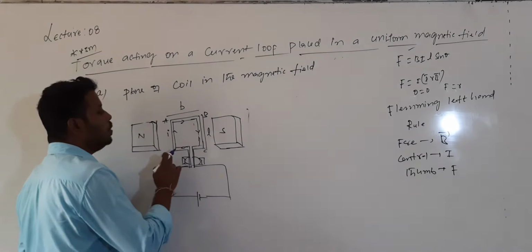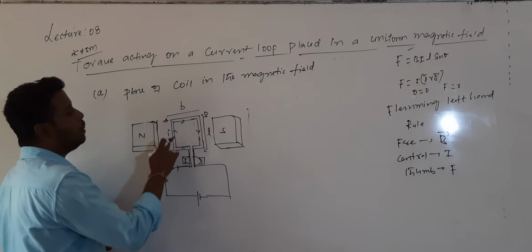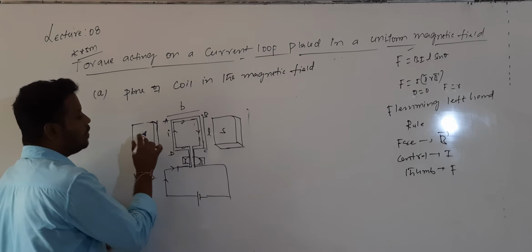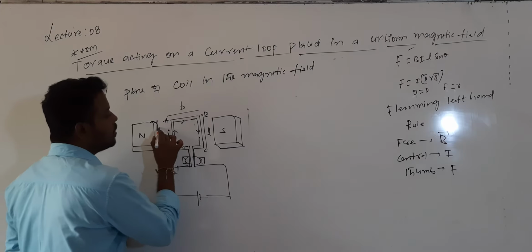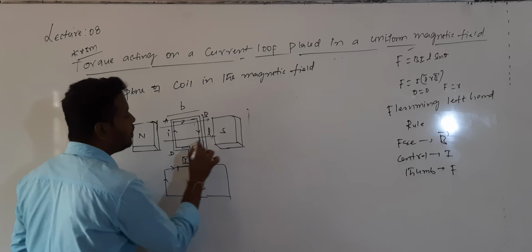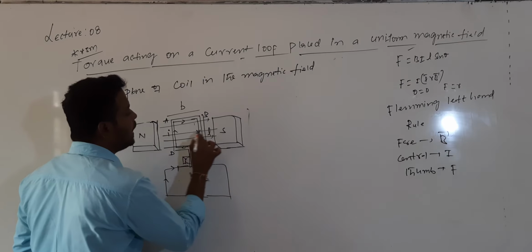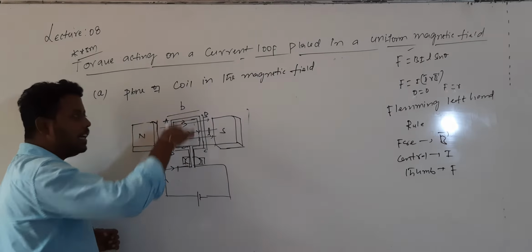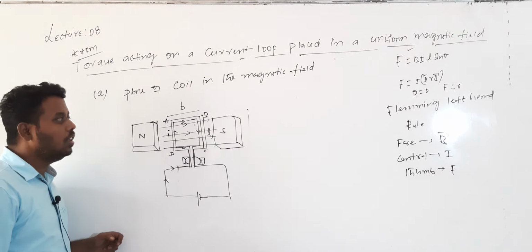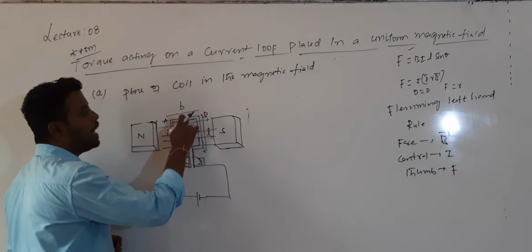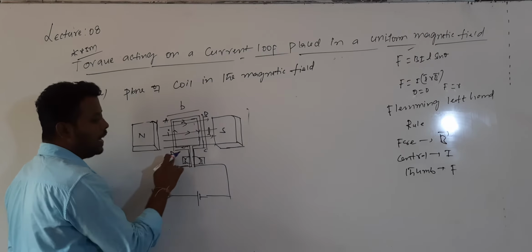Here we have the north pole and south pole. The field lines start from the north pole and terminate at the south pole, so this is the direction of field lines. Now this magnetic field is parallel to AB and CD.